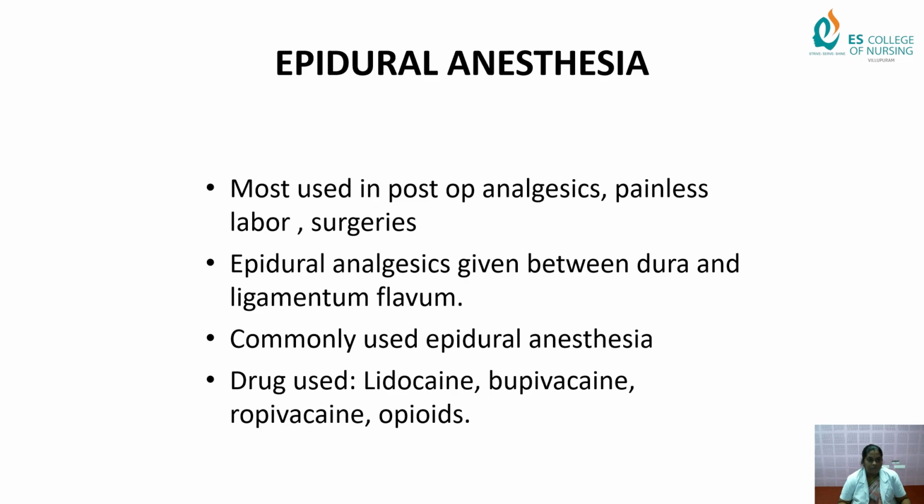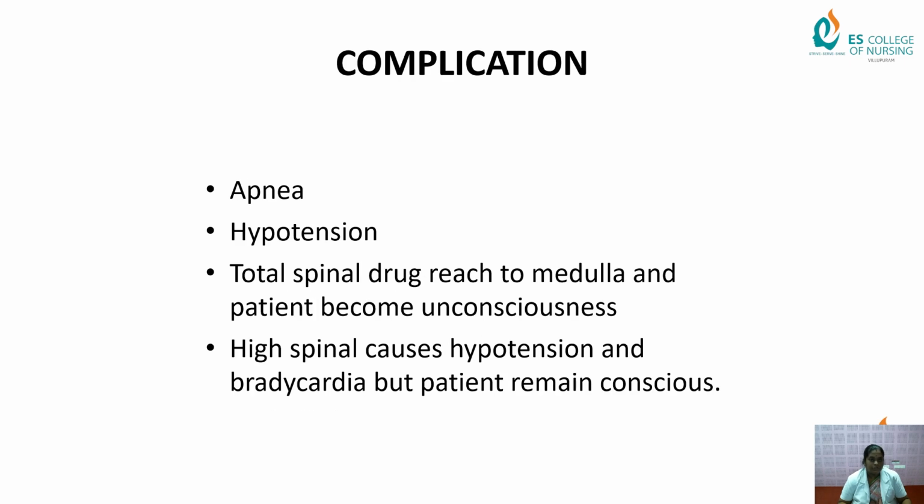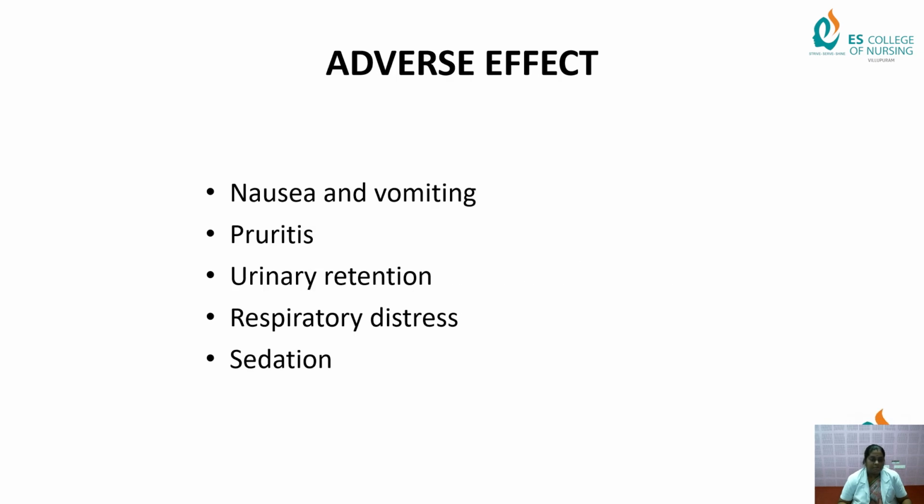Epidural anesthesia is mostly used for post-op analgesia, painless labor and surgeries, and it is given between the dura and the ligamentum flavum area. The drugs used are lidocaine, ropivacaine, opioids. Complications are apnea, hypotension, and total spinal, where the drug reaches the medulla and the patient becomes unconscious. High spinal causes hypotension and bradycardia, but the patient remains conscious. Adverse effects: nausea and vomiting, pruritus, urinary retention, respiratory distress and sedation.